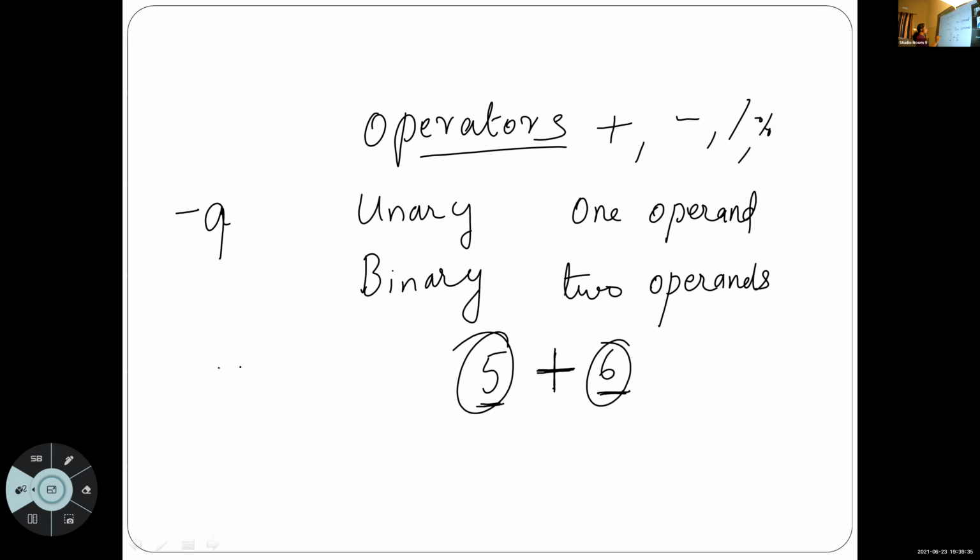Minus, we can use it as binary operator also. When we use 2 operand values, then minus is used as binary operator. If we are using only one operand with this minus operator, it is unary operator.